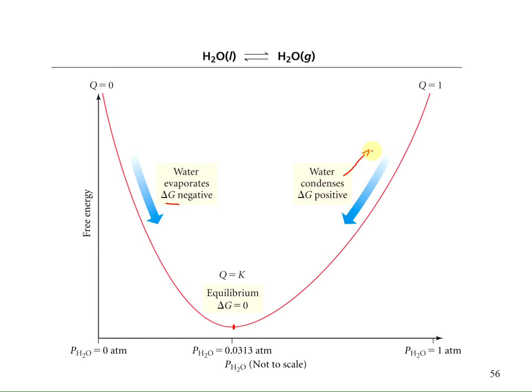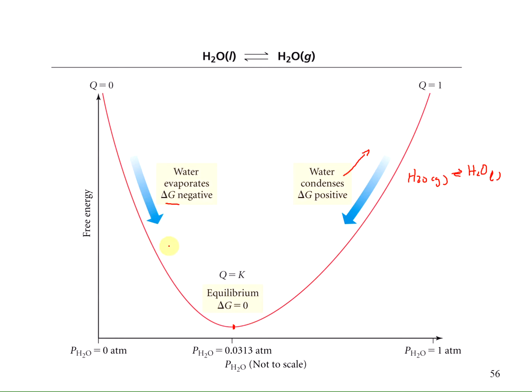So to do the reaction in the spontaneous direction, going in the reverse, when you've got too much water in the gaseous phase and some needs to condense, we go back down this hill in the opposite direction, because now we're reversing the reaction. You can almost think of this arrow representing the water in the gaseous phase going to the water in the liquid phase. So going in this direction, the delta G is negative, so it's spontaneous.